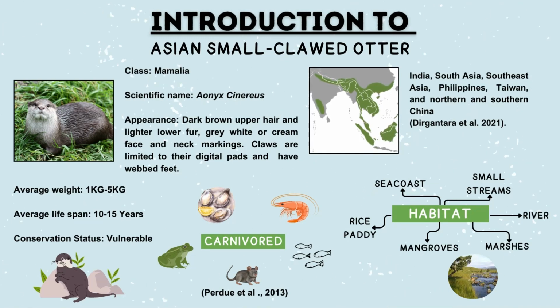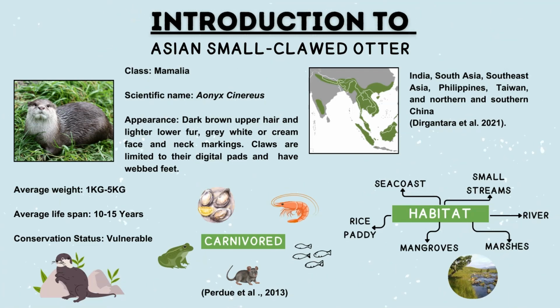The appearance of this animal is dark brown upper hair and lighter lower fur, with a grey, white or cream face and neck marking. Claws are limited to their digital pads and they have webbed feet. The average weight of this animal is around 1 to 5 kg, and their average lifespan is around 10 to 15 years. Their conservation status is vulnerable, which falls under the threatened category.